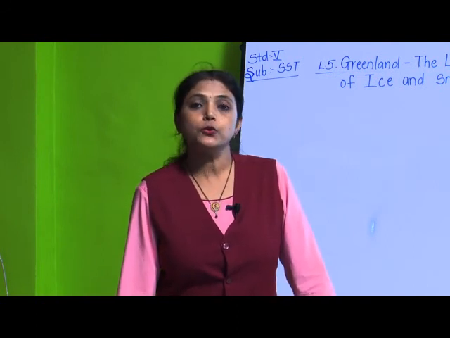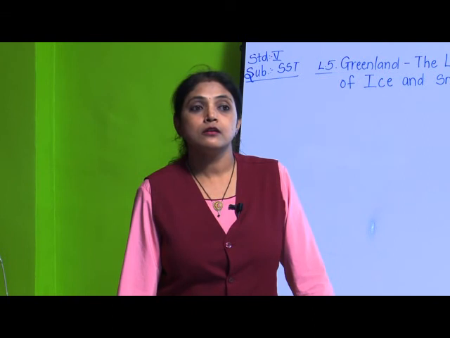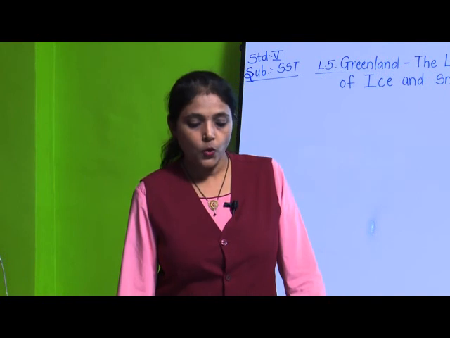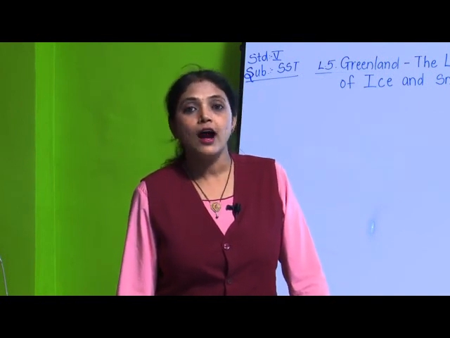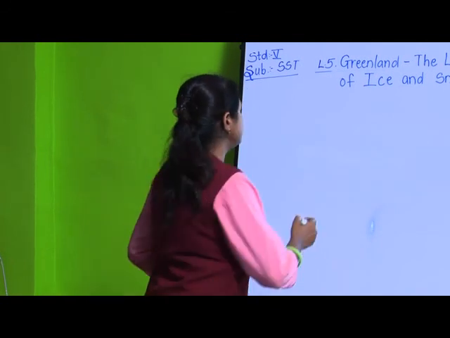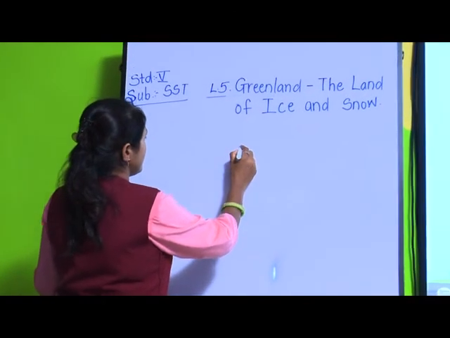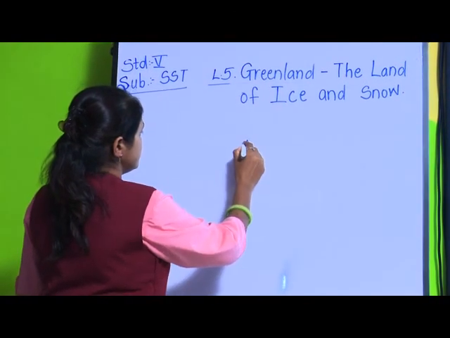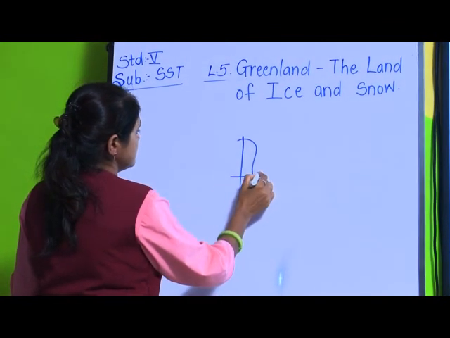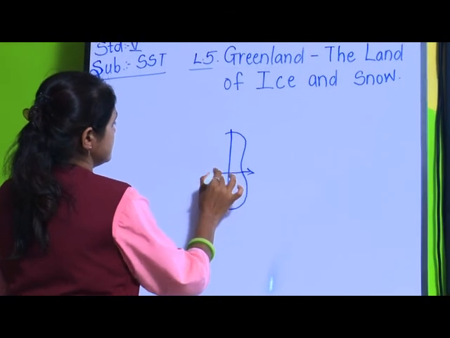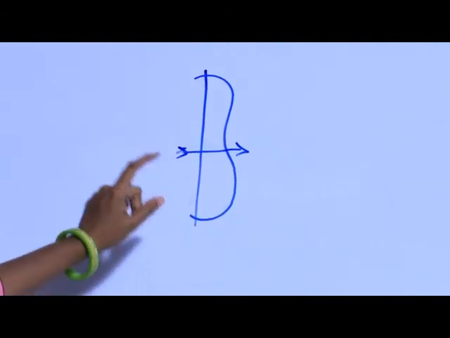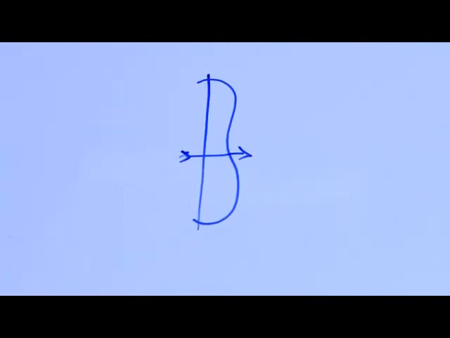Now how do they do hunting and how do they catch the animals? With the help of bows and harpoons. Now you know what bows are? Bows means arrow and bow. So they use this for hunting, and even harpoons.